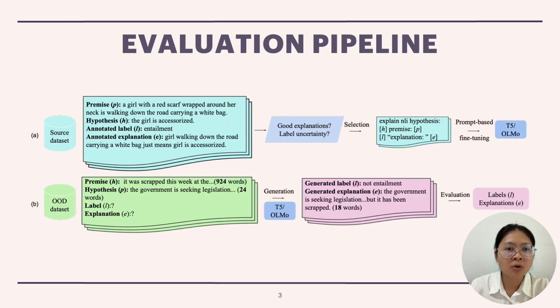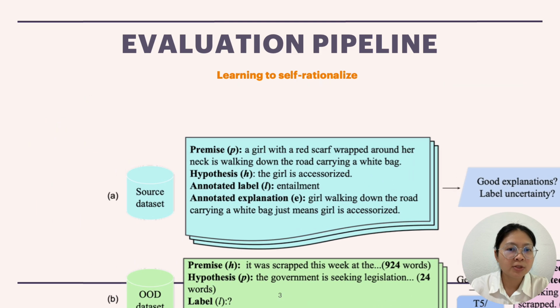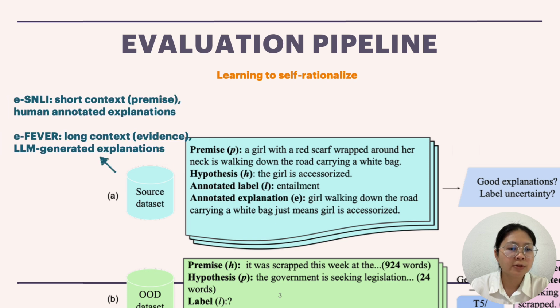Here, I present our evaluation pipeline. The evaluation pipeline consists of two parts. The first part is learning how to self-rationalize. Basically, a model is fine-tuned to learn the self-rationalization task given a source dataset. For the source dataset, it is required that there are abundant annotated explanations available. For this, we chose two different source datasets.